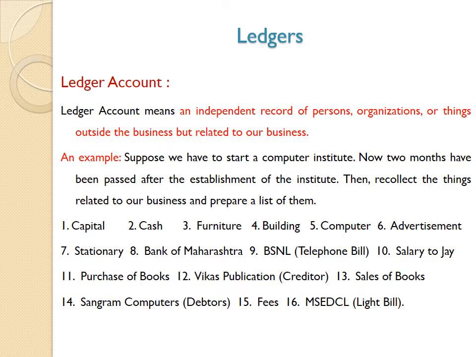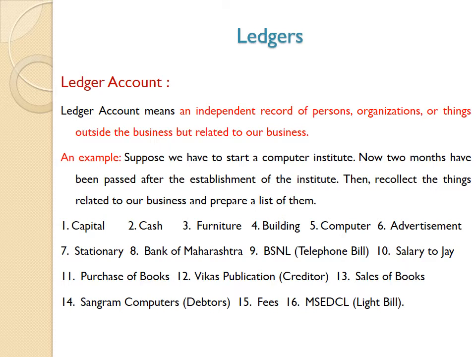Furniture is needed for establishment of the computer lab. Building is essential. Computers are essential for getting good business. We are going to make advertisement. We require stationery. We are also related with Bank of Maharashtra for banking transactions.